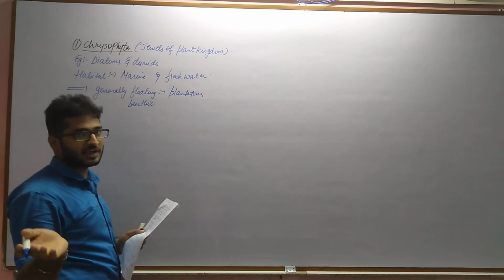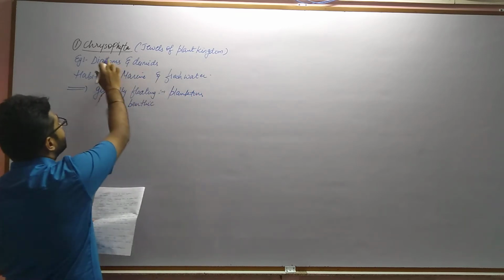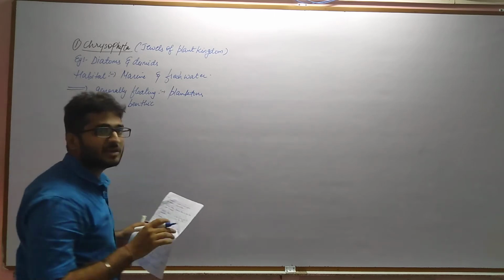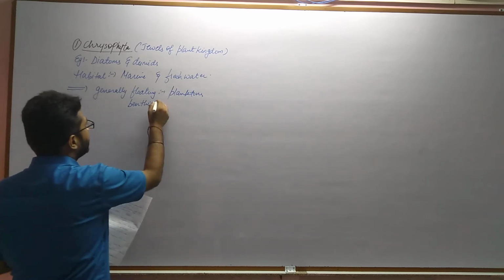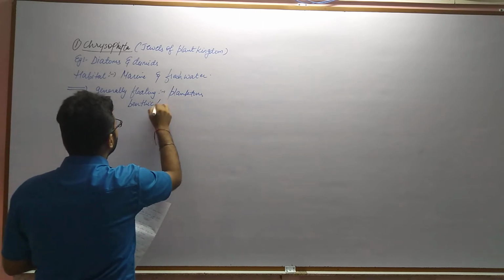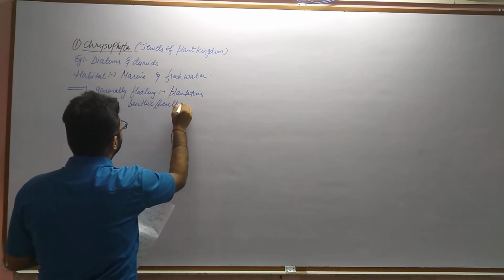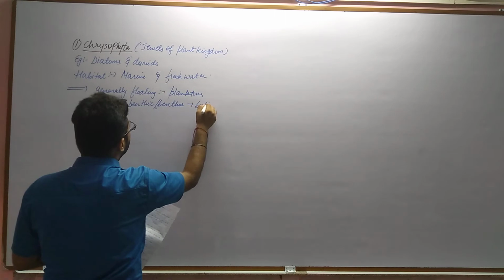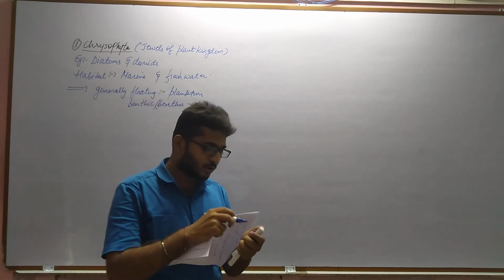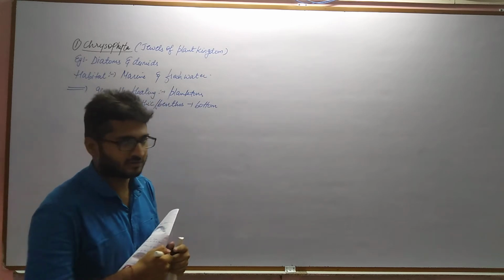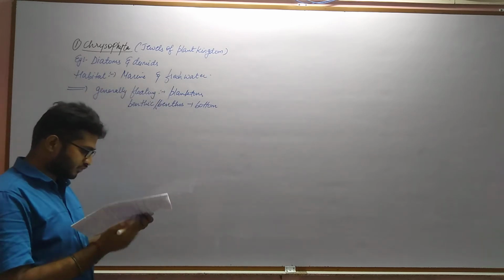The freely living organisms are planktons, that includes diatoms also. And benthic means they are benthos, they remain at the bottom of the sea, at the bottom of the water bodies, that is marine or fresh water.